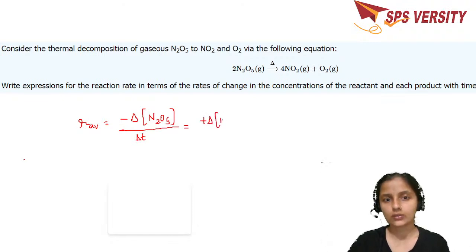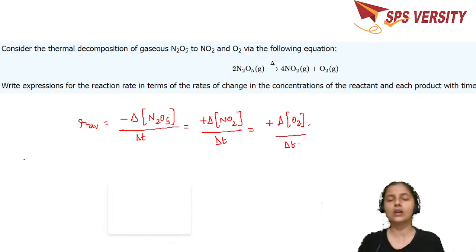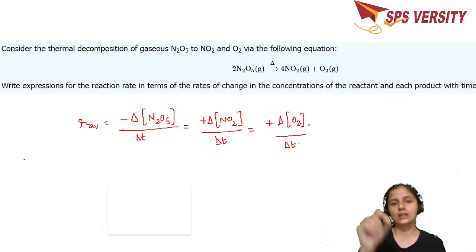So the concentration of the product increases, delta NO2 divided by delta t, which is equal to plus delta O2 divided by delta t. This is how you write. If the concentration of the reactant decreases, the concentration of the products is going to increase. And now here, if they give you different timings in the concentration, you can directly apply them and get the rate. You can write instantaneous rate as well, replacing delta with d, divided by dt.